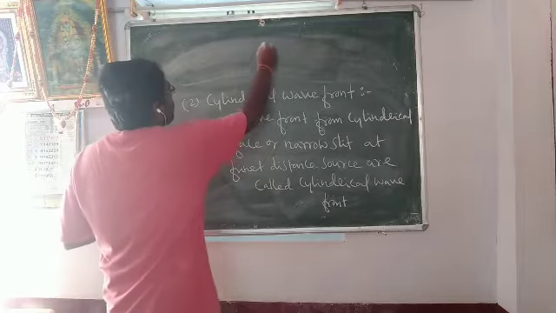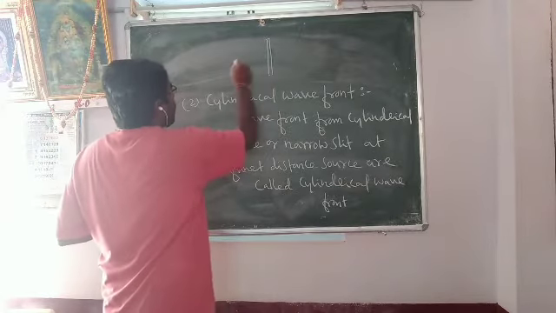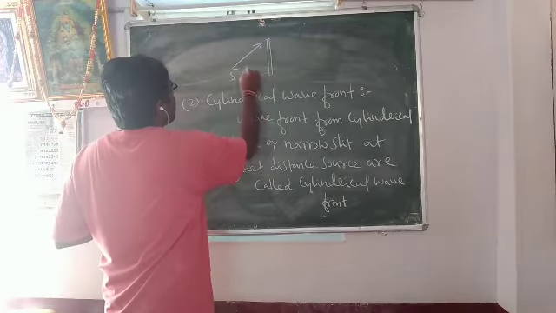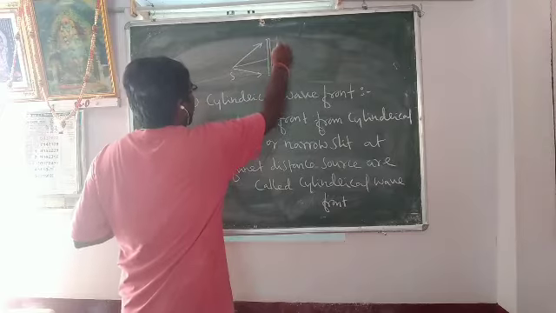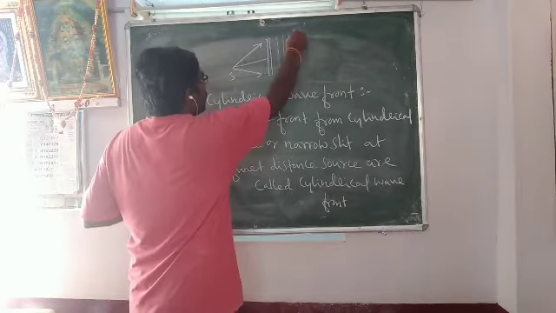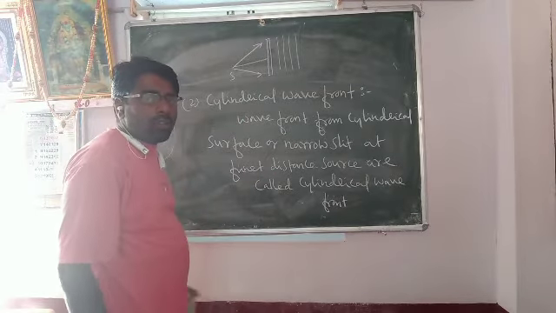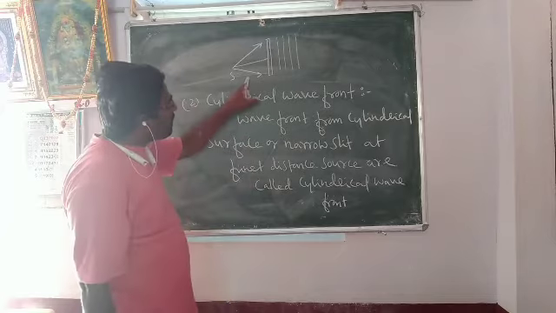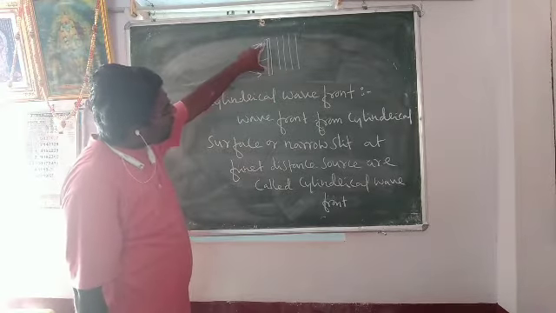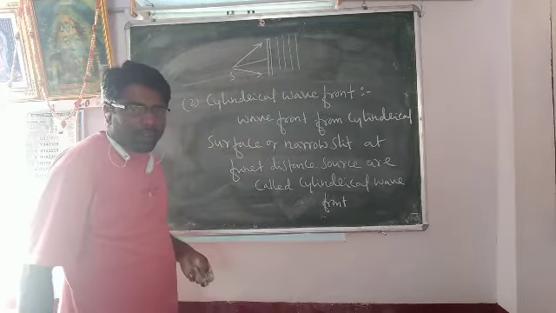For example, this is the narrow slit. The source of light S is incident on this narrow slit. These are the emergent wavefronts. These are cylindrical wavefronts. A finite distance source incident on the narrow slit or cylindrical surface gives emergent wavefronts called cylindrical wavefronts.